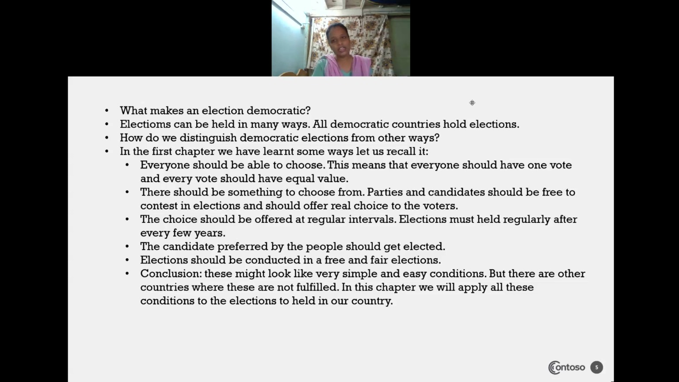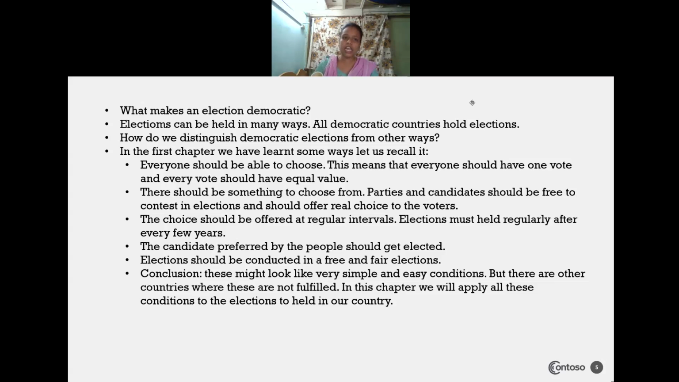So, why do we need elections? We discussed the meaning of elections and why elections are held. By taking the example of Devi Lal, you have understood how important elections are. So in today's class we are going to learn what makes an election democratic.